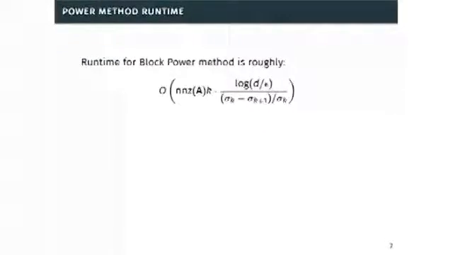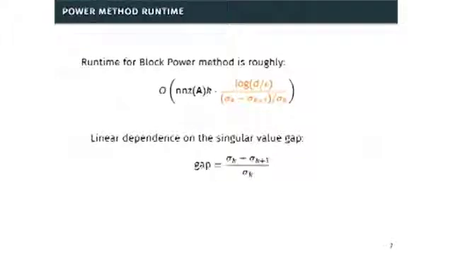Okay, the runtime for this power method you can give by the cost of a single iteration, which is nnz(A) times k, the cost to multiply by k vectors, and then the iteration count. It's going to converge geometrically, so you have this log d over epsilon term, which basically comes from having a random initial start matrix with polynomial in d initial error, and getting down to epsilon error. And then the convergence rate depends inversely on this gap parameter, which is basically saying how much larger the kth singular value is than the (k+1)st singular value.